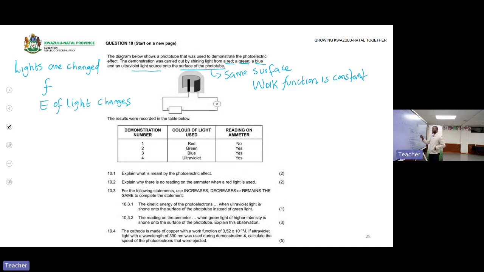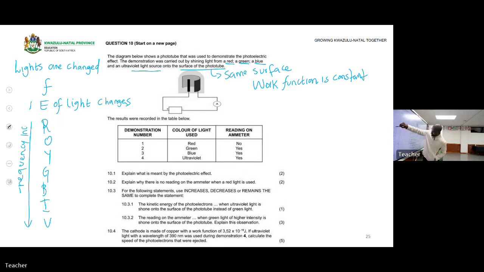We shine a red light. Remember ROYGBIV? As we go down from red light to violet light, the frequency is increasing. So red light has the lowest frequency, and then ultraviolet has the highest frequency, according to ROYGBIV.